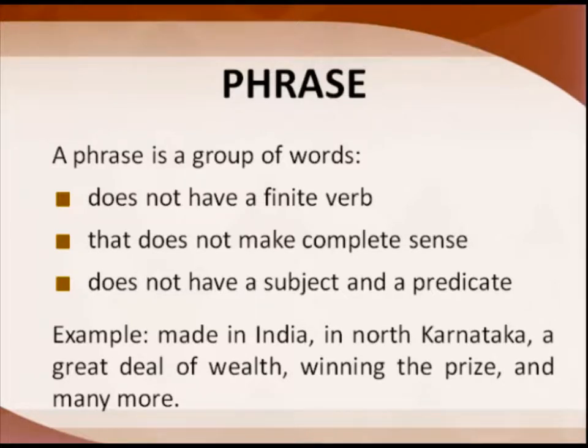Same way, winning the prize or a great deal of wealth, it does not have a finite verb. It does not make a complete sense. Then it is called a group of words, means more than one word. Then it does not have a finite verb, it does not make complete sense, it does not have a subject and a predicate. Then such a group of words is called a phrase.